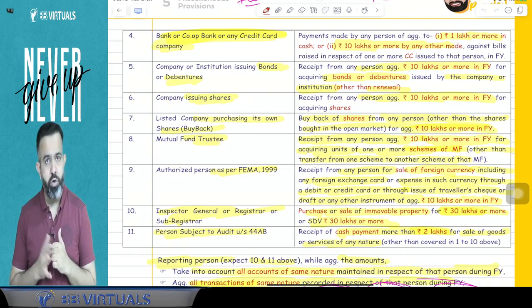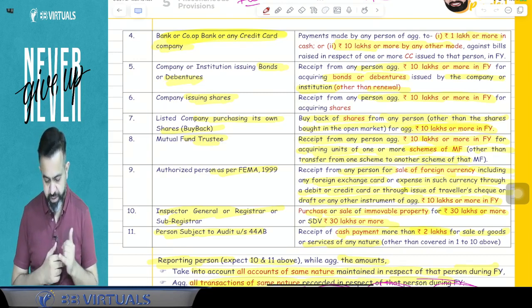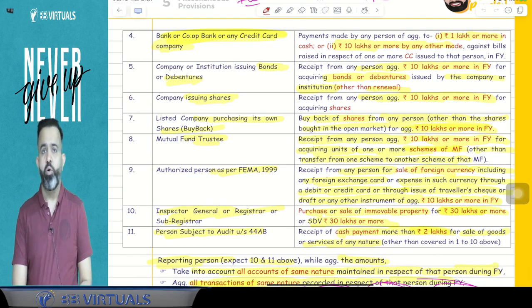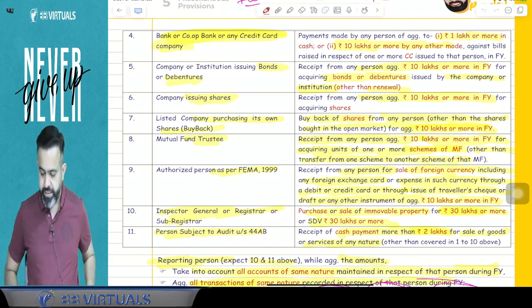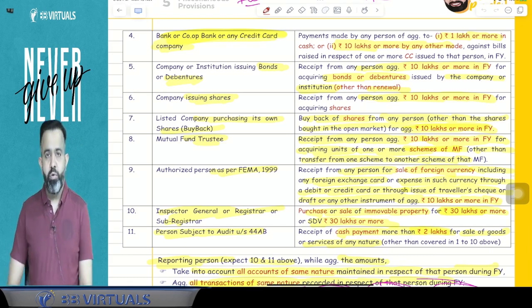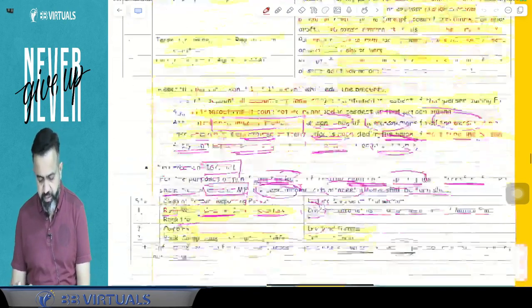After that, if you purchase foreign currency, or if through any card you made a payment in foreign currency of 10 lakh or more, then your details will be with the income tax department. After that, if you purchase or sell any immovable property and the value or SDV is 30 lakh or more, then your details will be with the income tax department. And guys, if you received any cash payment from any person in a single transaction of more than 2 lakh rupees, then you have to submit the details to the income tax department.